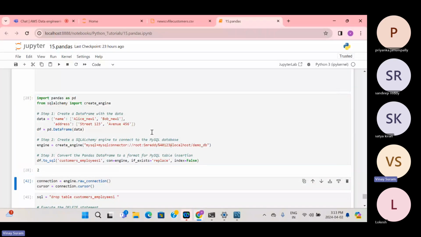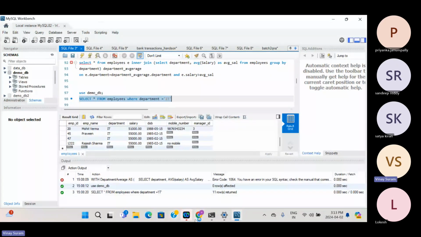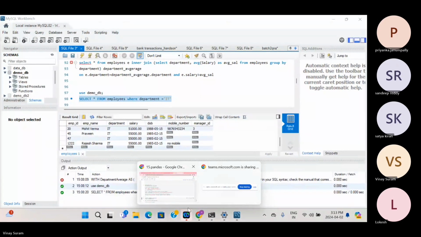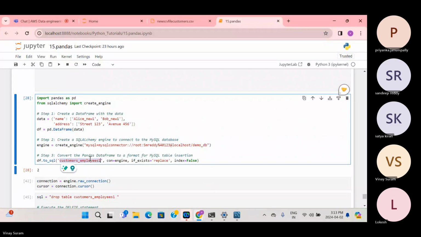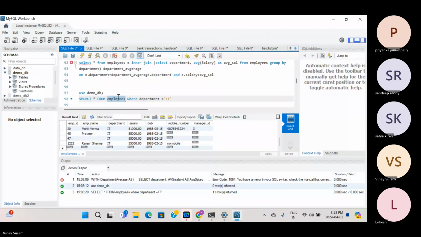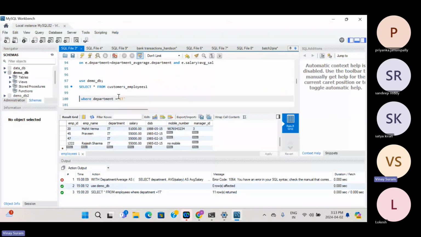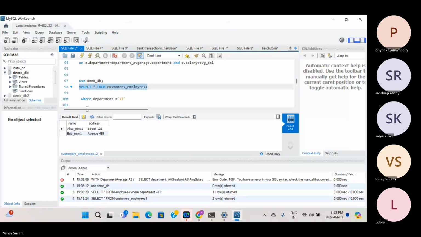So I'm just running this. I have run it. I'll just copy this and check. You can see Alice new one, Bob new one.